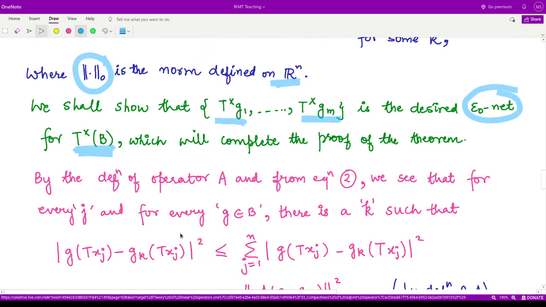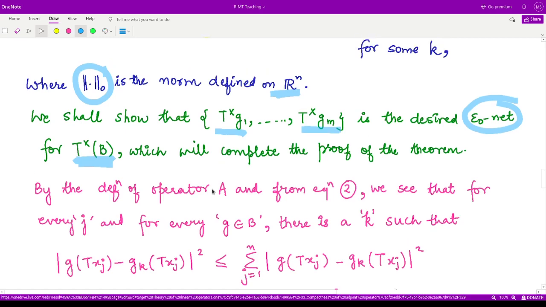So let's see how we proceed here by the definition for operator A and from equation 2.